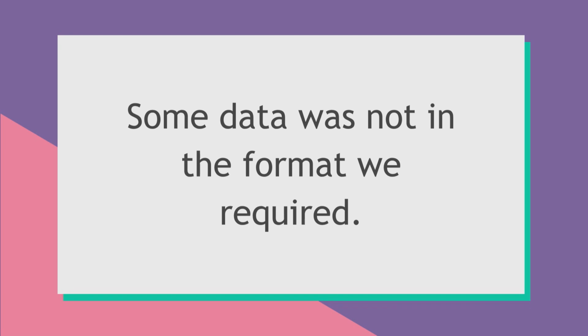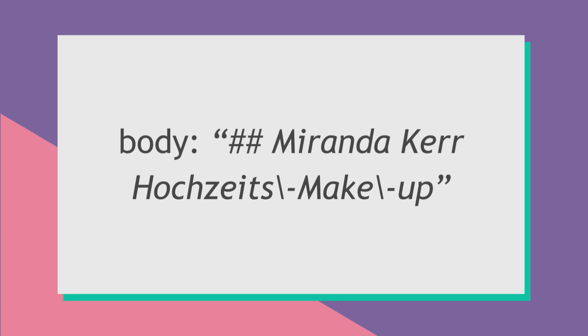And some of that data was not in the format that we required. Once again, outrageous. So this is the body of an article, and it would come back to us in Markdown, which is very convenient for the content management system to store the body in Markdown. But for us, it was inconvenient because we had to convert it into a format that we could actually render on the page inside our React application.